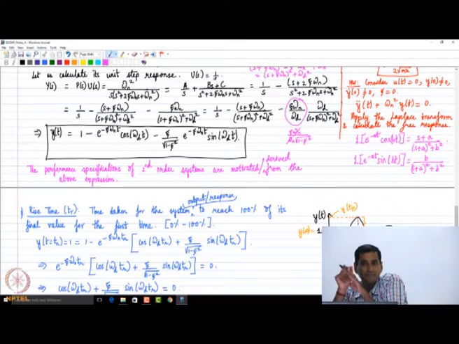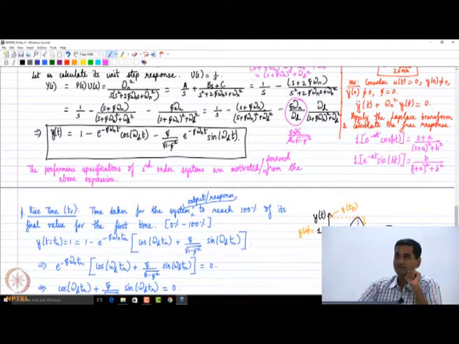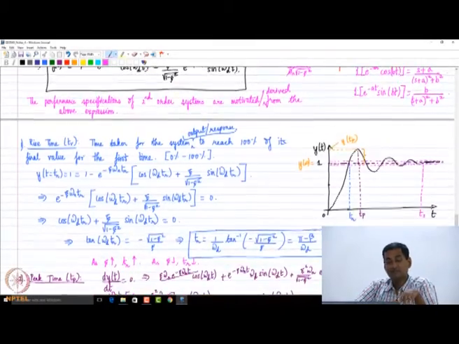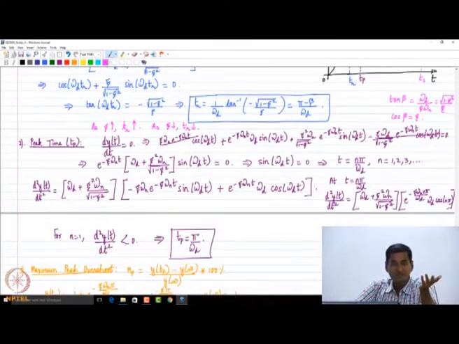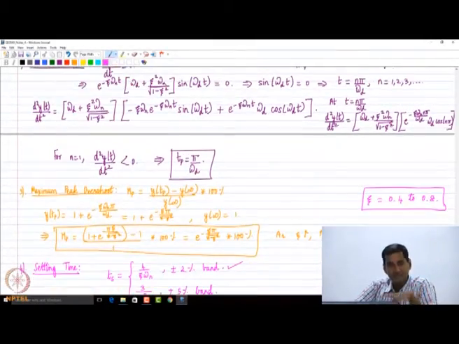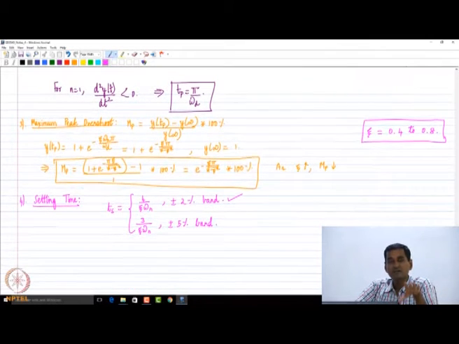Are the characteristics defined only for underdamped systems, or are these the same for underdamped and overdamped? We are going to come there. One question at a time. His question was, are these parameters common for other types of systems as well? I'm going to answer that as we go along in the design process.